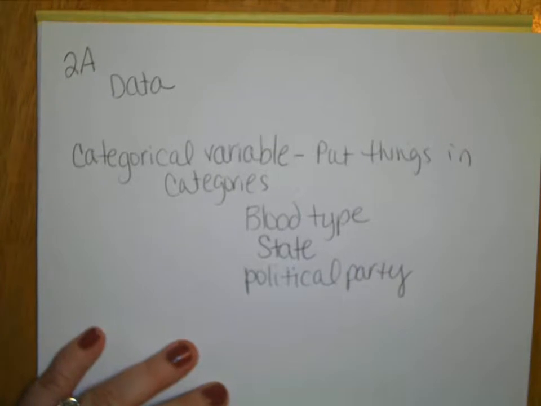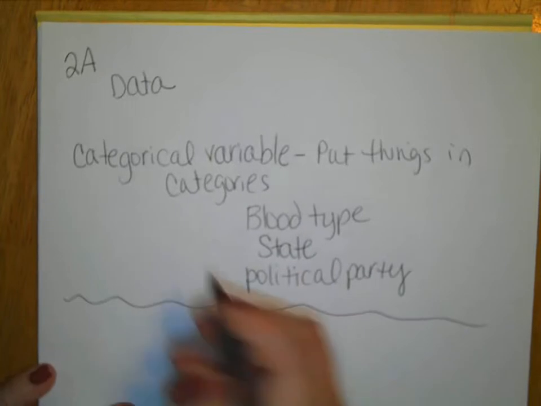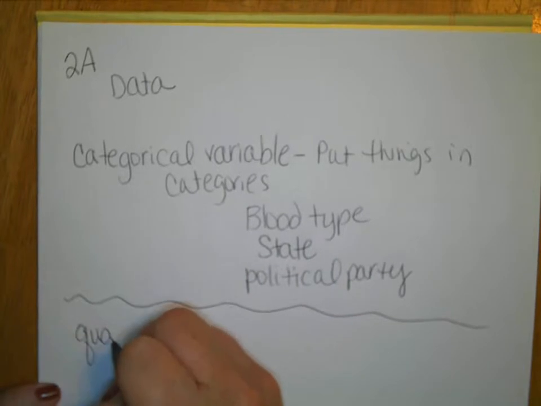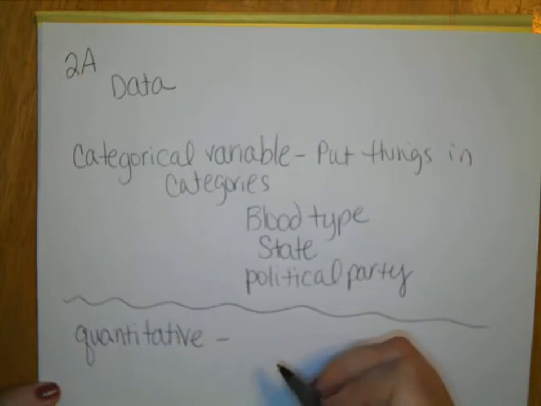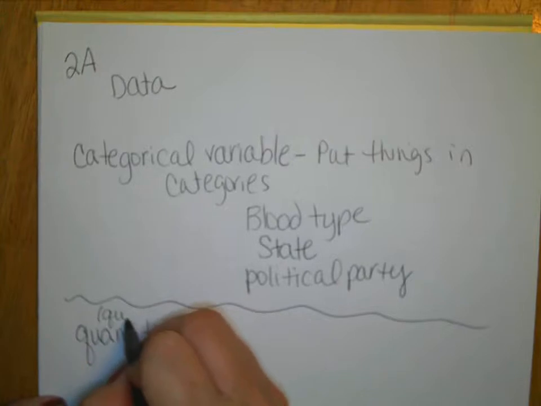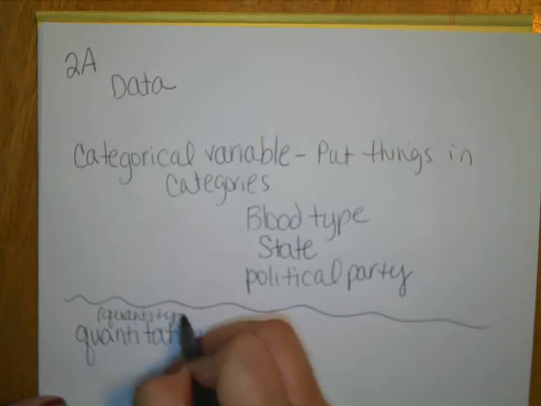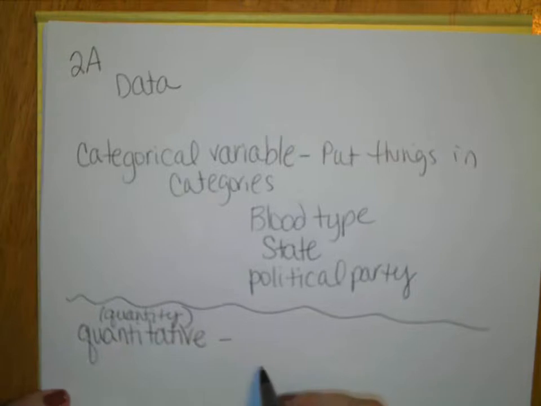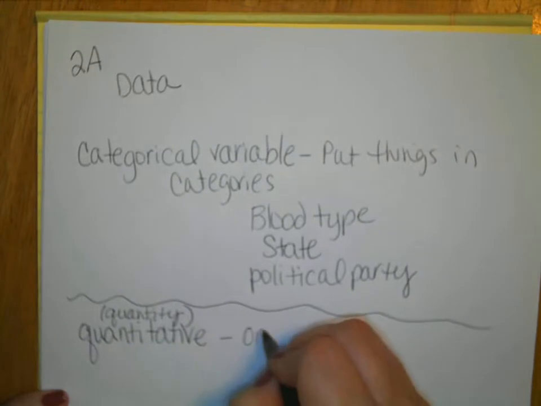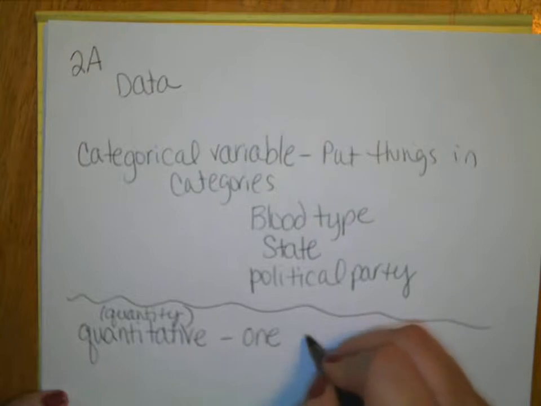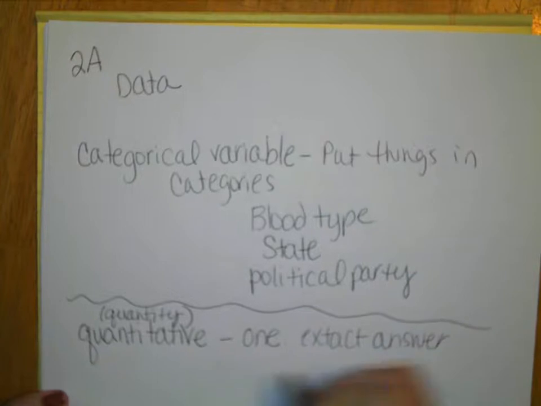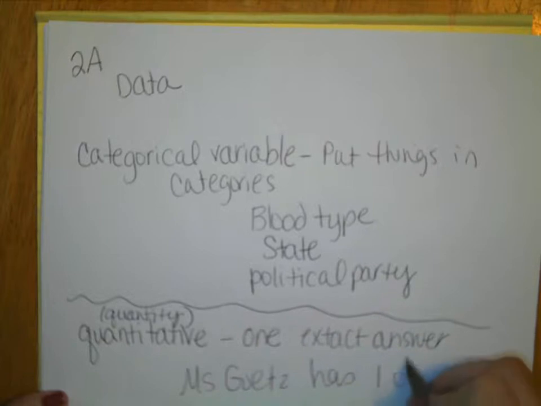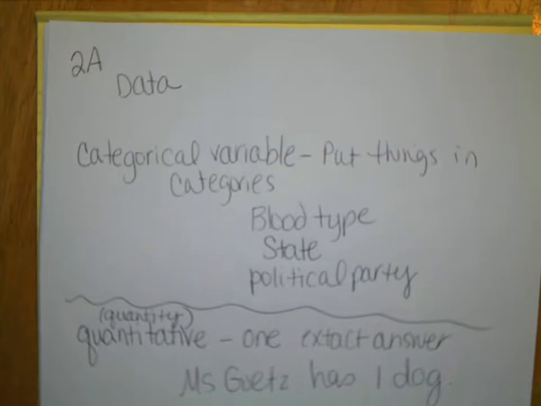The next word we're going to talk about, quantitative variable. Now, I want you to think of the word quantity when you think of this, because here we're talking about one exact answer. So like this, Miss Gatz has one dog. I don't have 1.5 dogs. I don't have one dog today and 2 dogs tomorrow. I have one dog.